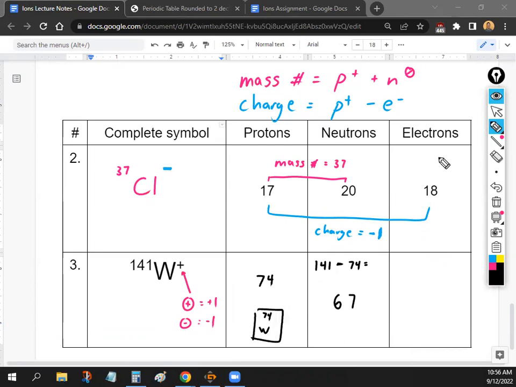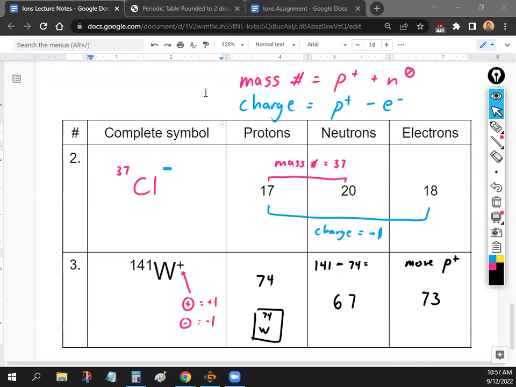And then last but not least, to find the electrons, we see that the charge is +1. So before we do any math or anything like that, are we going to have more protons or more electrons? Yeah, we're going to have more protons. So just make sure that when you're filling out these tables, it's a good way to check your answer. If it's positive, you have to have more protons. So you can't have anything more than 74. Okay, so if it's +1, it means you have 1 more proton. So that means you'll have 73 electrons. So easy way to do that. Or you could have just done some calculations and that would have been fine. 74 minus 1.